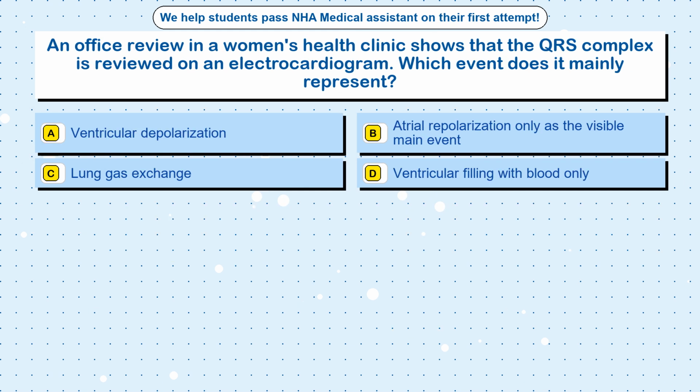Question 98. An office review in a women's health clinic shows that the QRS complex is reviewed on an electrocardiogram. Which event does it mainly represent? Option A, ventricular depolarization. Option B, atrial repolarization only as the visible main event. Option C, lung gas exchange. Option D, ventricular filling with blood only.